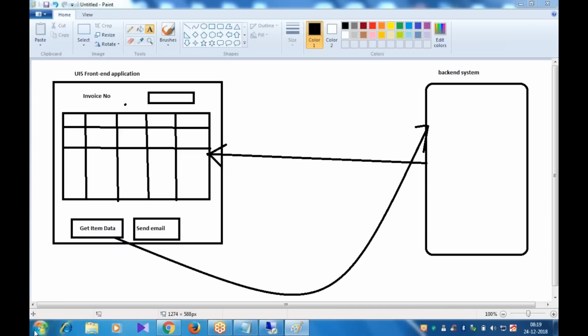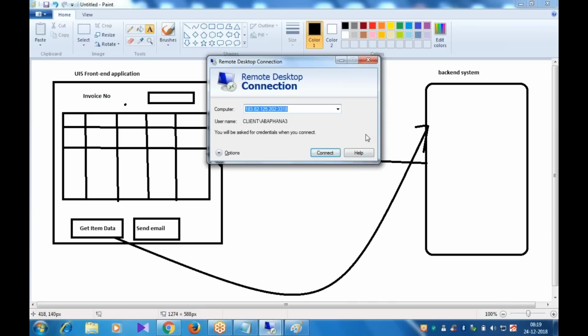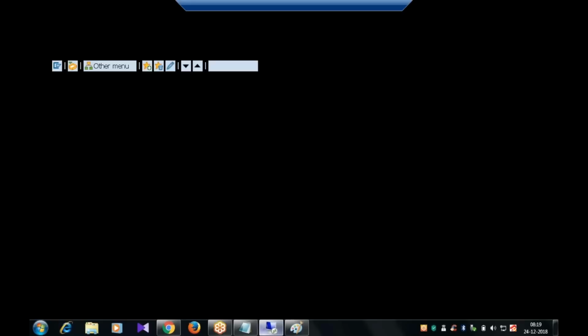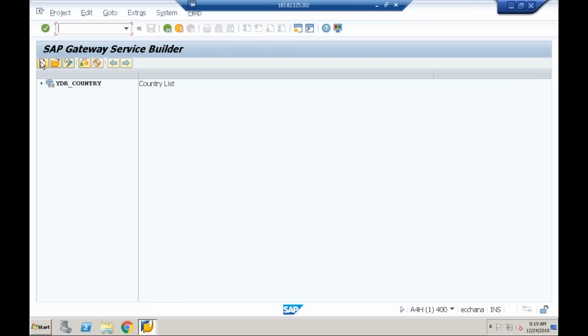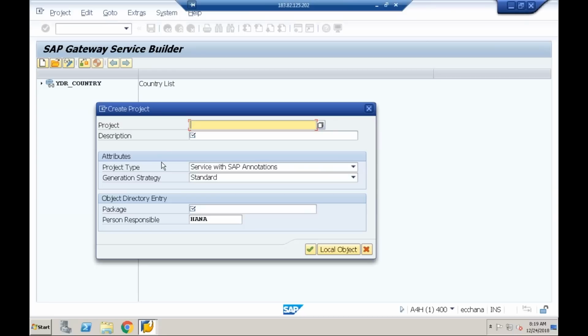One second, let me connect to the server. So I'll go to this. I'll create a project.